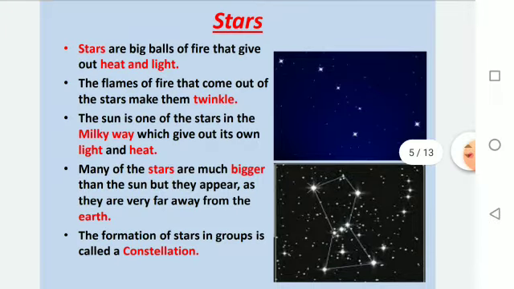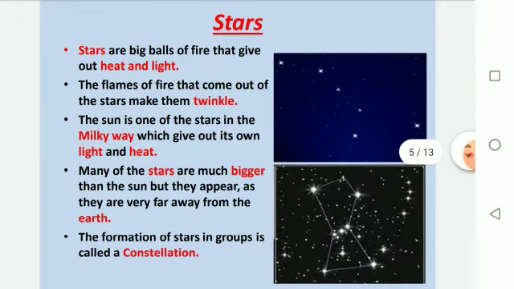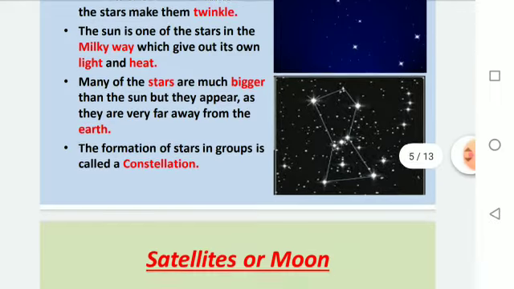Many of the stars are much bigger than the sun, but they appear small as they are very far away from the earth. The formation of stars in a group is called a constellation. When the stars are formed in a group with a pattern, it is known as a constellation.